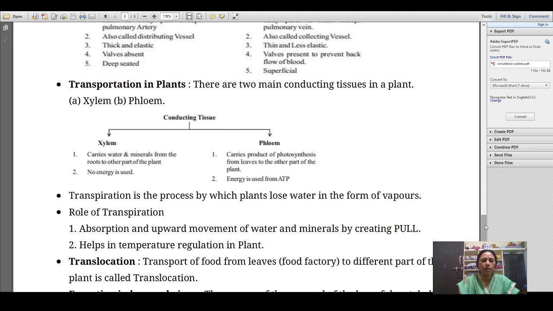Now, transpiration is the process by which plants lose water in the form of vapors. The role of transpiration is absorption and upward movement of water and minerals by creating pull or suction, and it helps in temperature regulation in plants. Translocation is the transport of food from leaves to different parts of the plant. So, transpiration is the loss of excess water from the plant parts in the form of vapor, while translocation is the transport of food from leaves to different parts of the plant. So, phloem does the work of translocation.